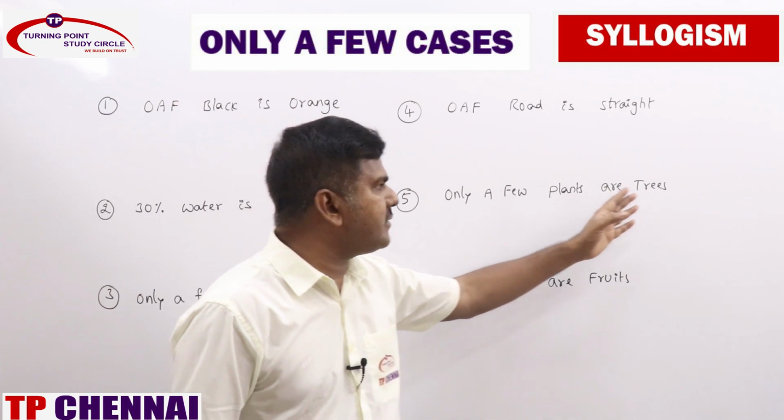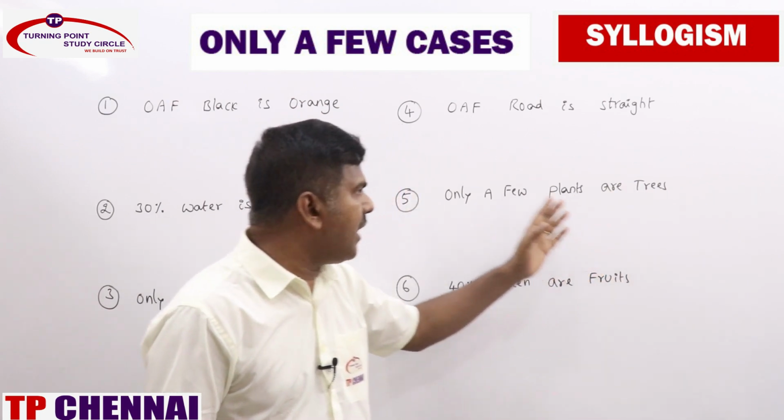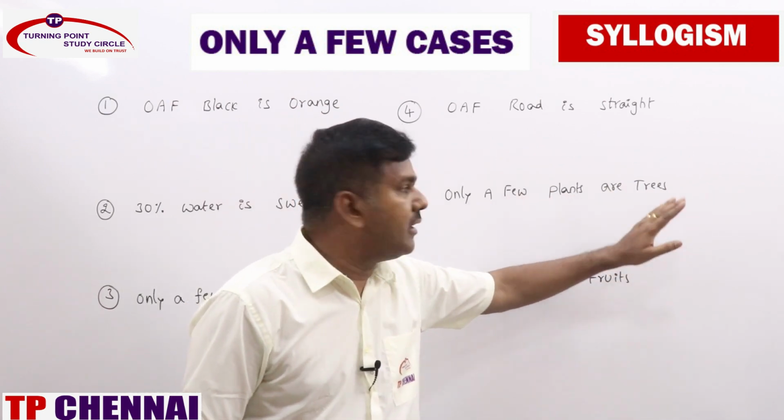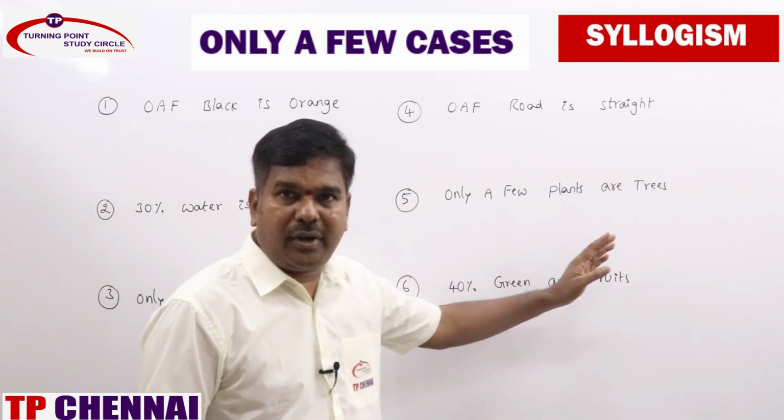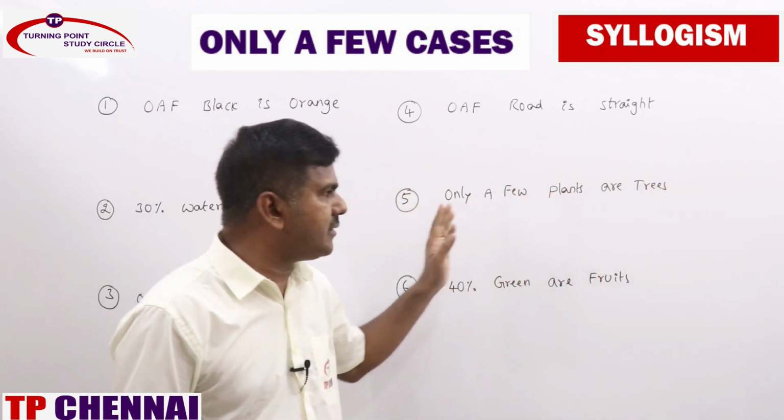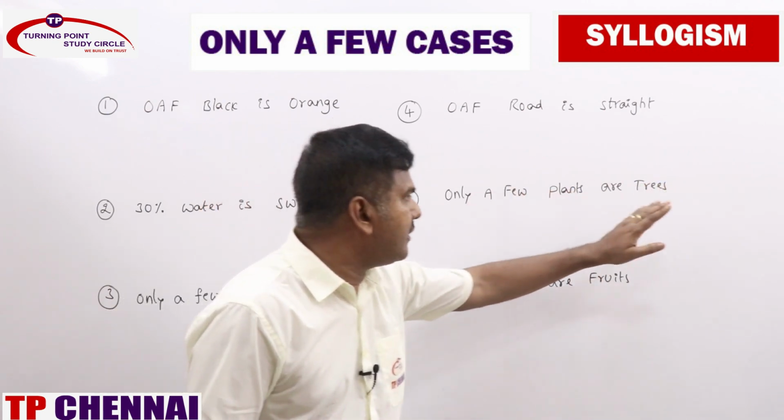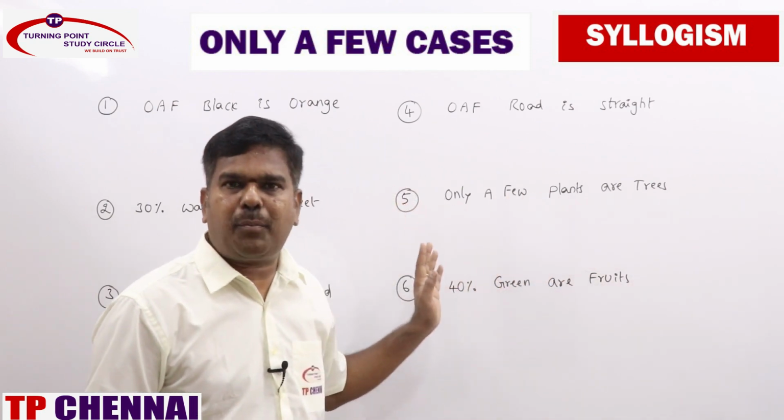Again, only a few plants are trees. What will we be getting? Some plants are not trees, and some trees are plants. Possibilities: all trees being plants is a possibility, and some trees are not plants is a possibility.